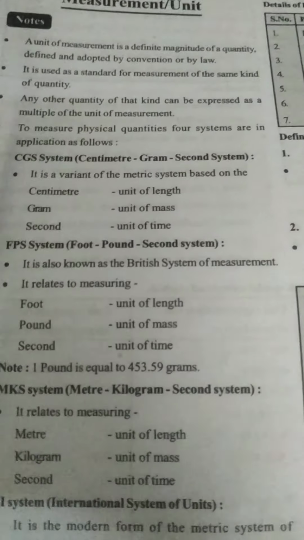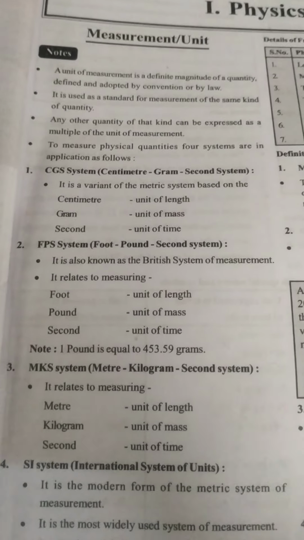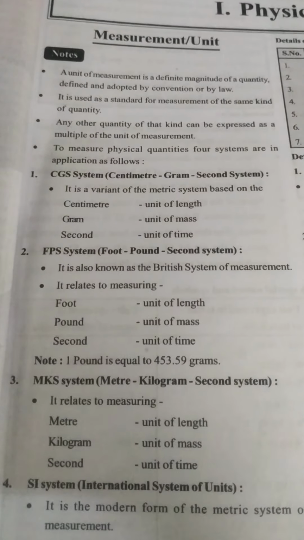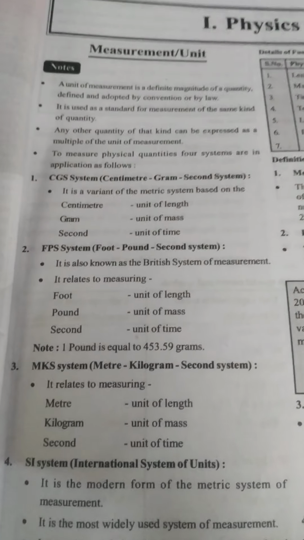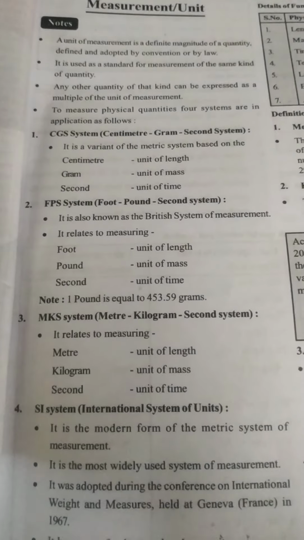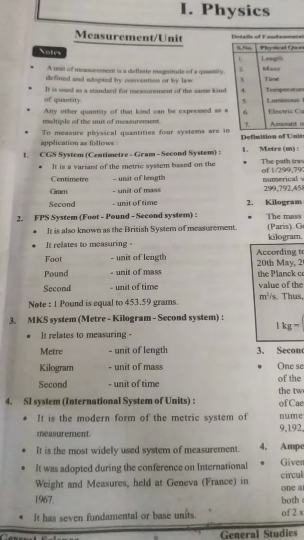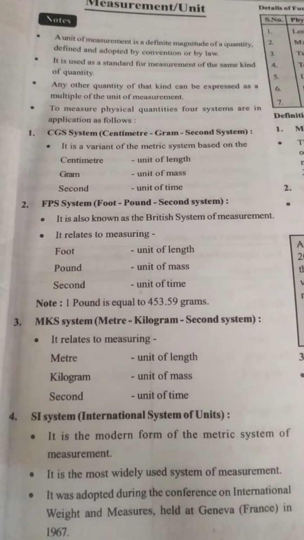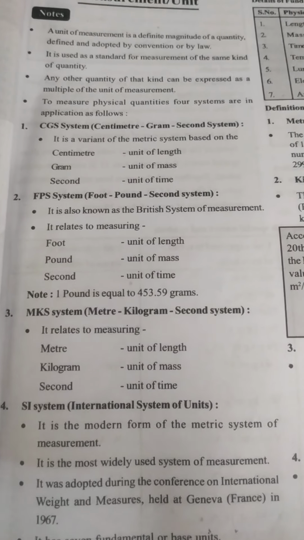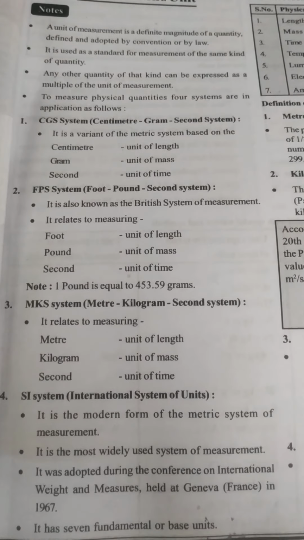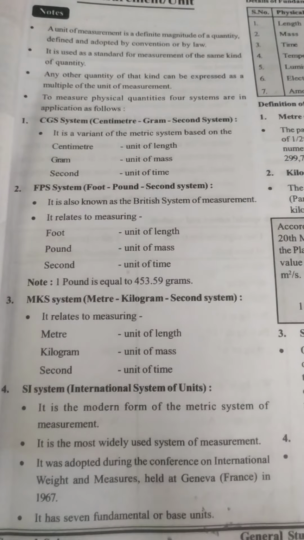Now the third system is the MKS system, which stands for meter kilogram second. Again, meter is the unit of length, kilogram is the unit of mass, second is the unit of time. Now coming to the fourth system, the SI system, which is the most common system. It is one of the international systems of units. It is most widely used, and it was first adopted during the conference on international weights and measures held at Geneva.